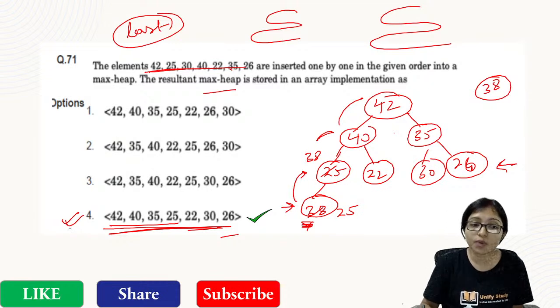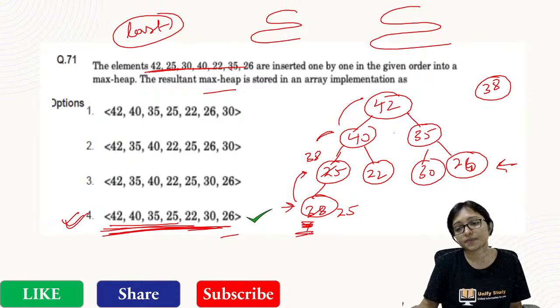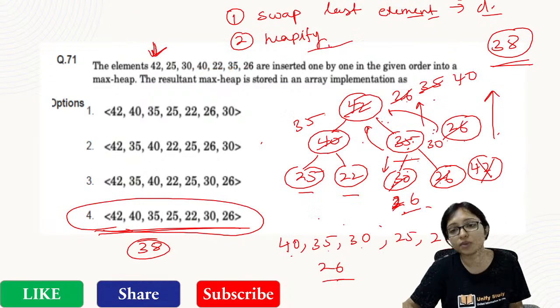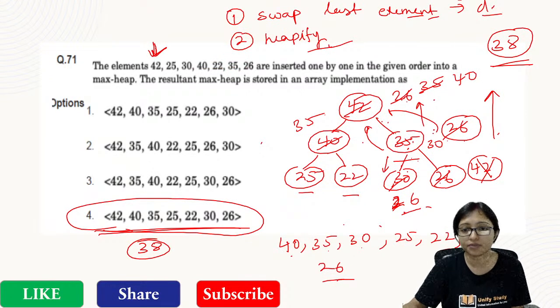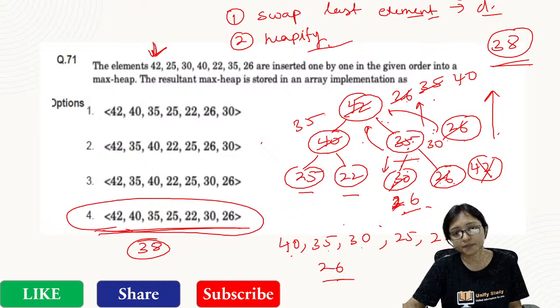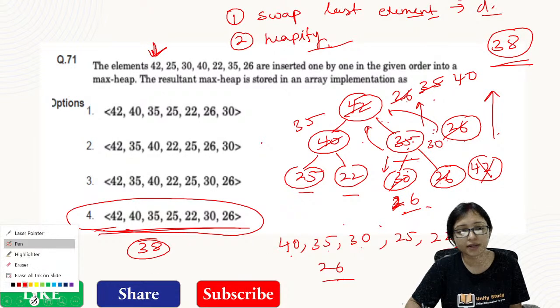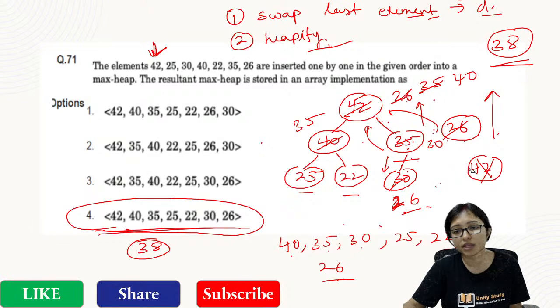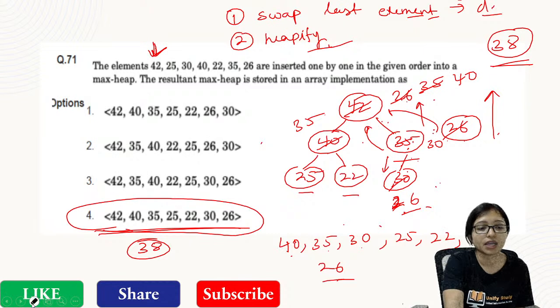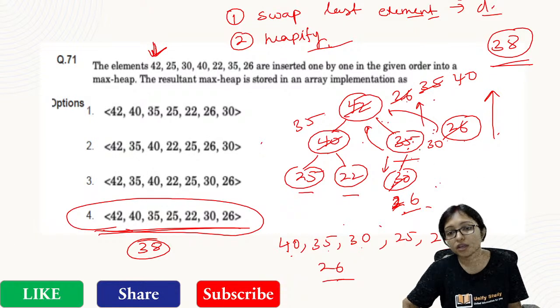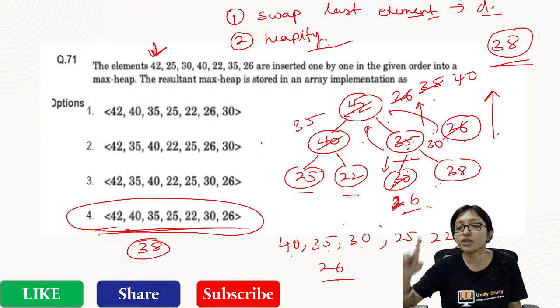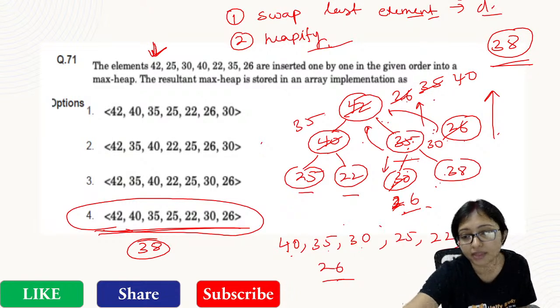Yes, I took this one. According to this one, it will be this. According to the previous one, it will be different. According to the previous one, if you are thinking, then it can be different. But here also, according to the previous one, this one was deleted, right? Because it was deleted, according to this one, your 38 will be here. You will insert 38 here. Always in the last. That is the main thing.